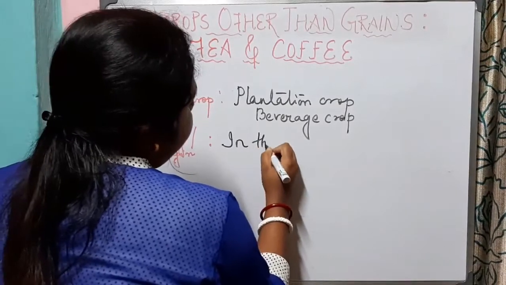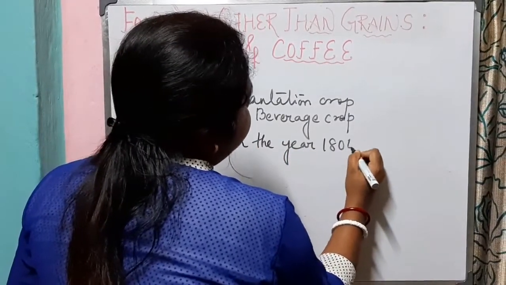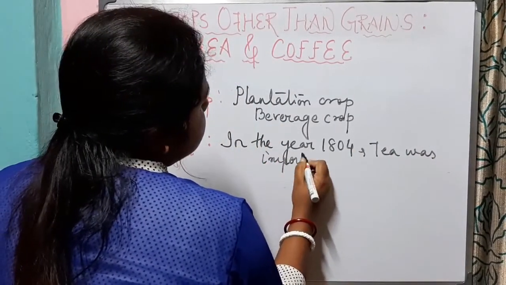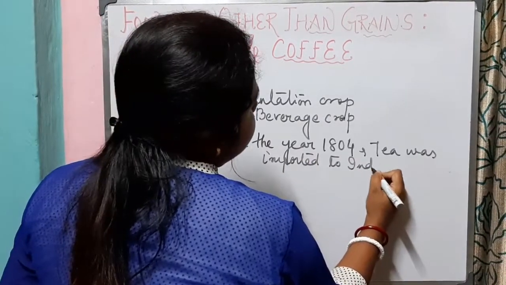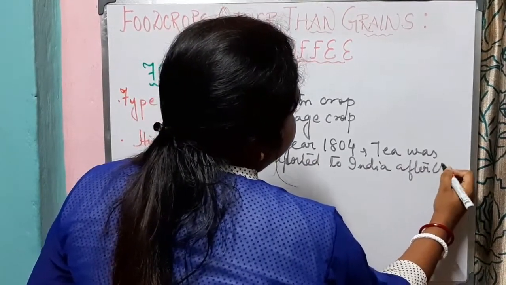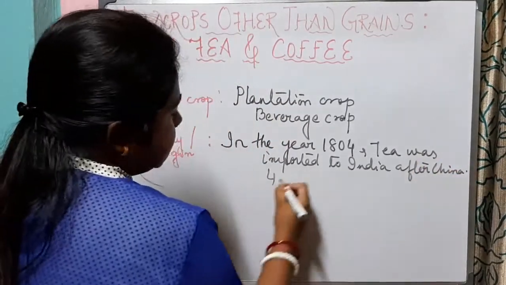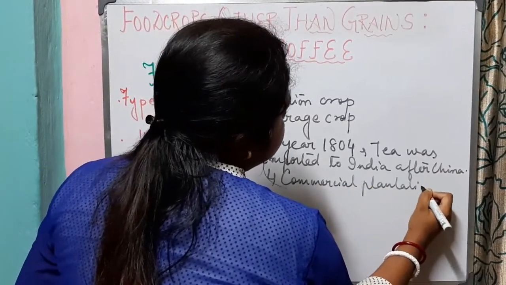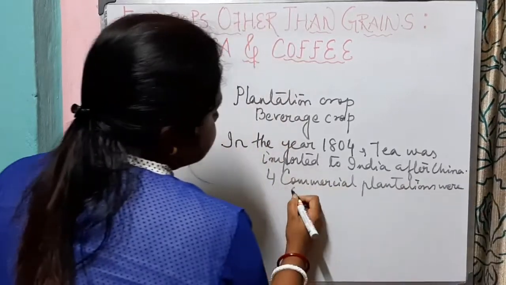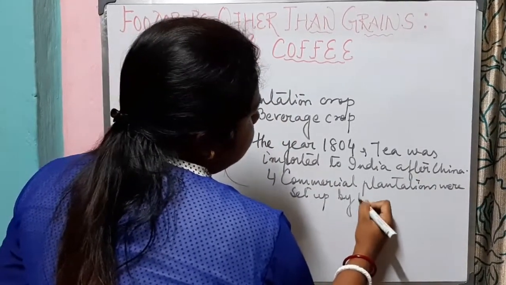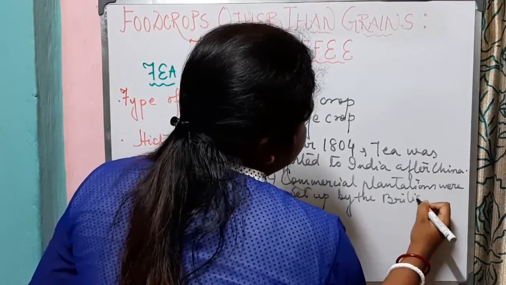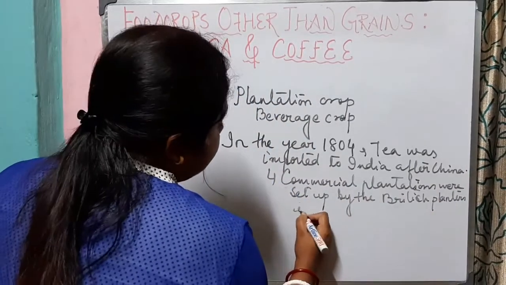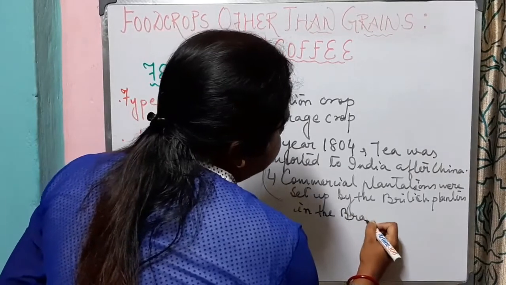In the year 1804, tea was imported to India after China, and commercial plantations were set up by the British planters so that tea can be grown in the Indian subcontinent in the Brahmaputra Valley.